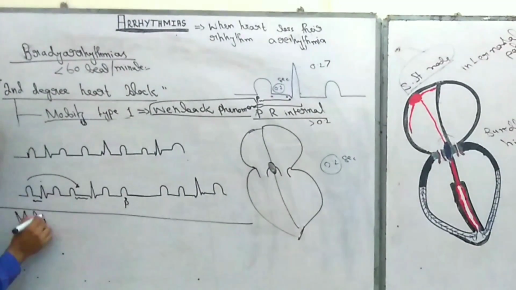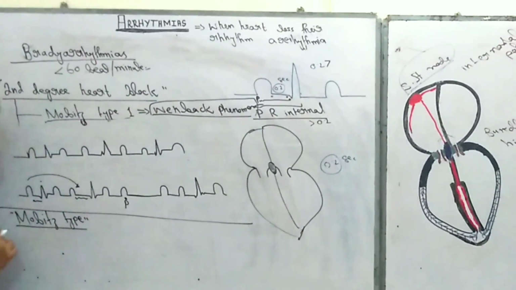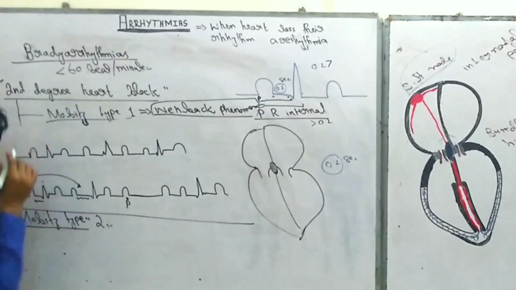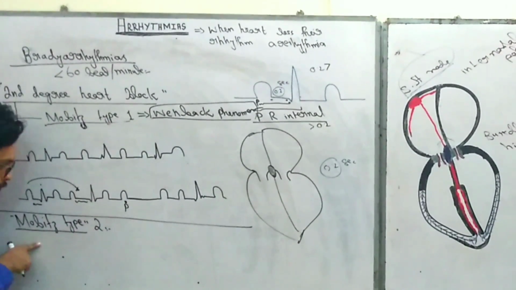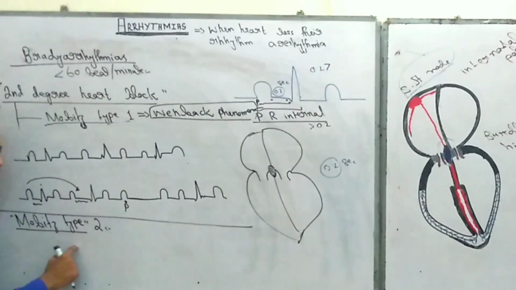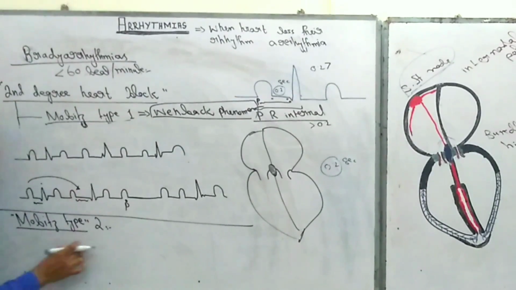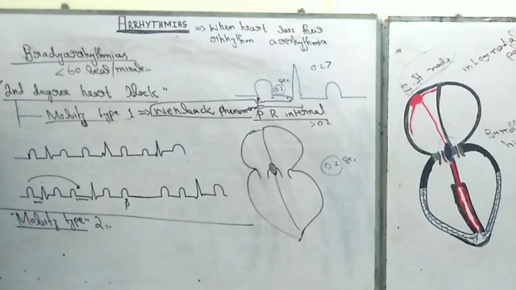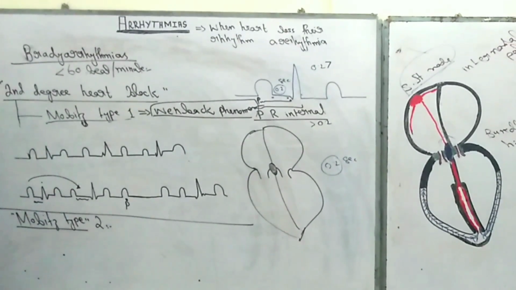Now come to Mobitz type 2. What really happens in Mobitz type 2? In contrast to Mobitz type 1, in Mobitz type 2 there is no gradual, slow delay of PR, but the PR interval remains constant until a QRS complex is dropped. The PR interval remains constant, but some P waves are not followed by the QRS complex, right?